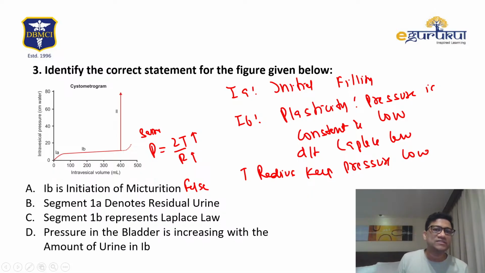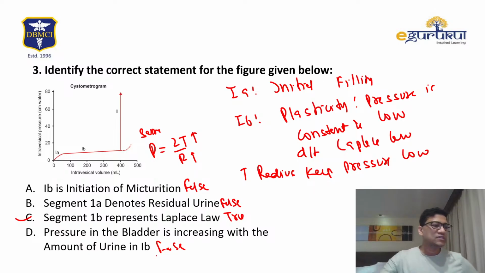This is called Laplace law. So 1A is the initial phase, again false. 1B represents Laplace, it is true. This is the plasticity phase, perfectly true. D, pressure is increasing with the amount? No, it is false. The pressure remains the same. So the answer will be C. Yes, you all are right. C is the right answer.